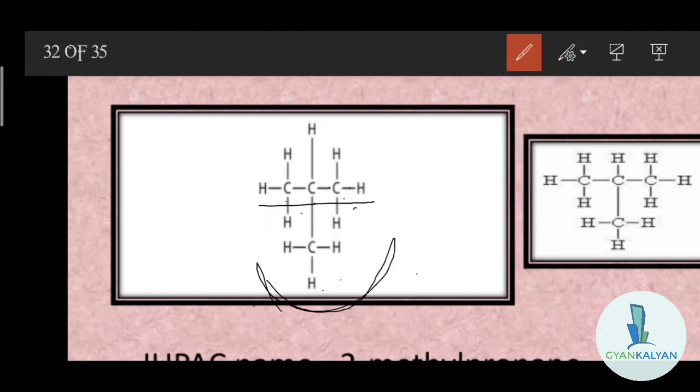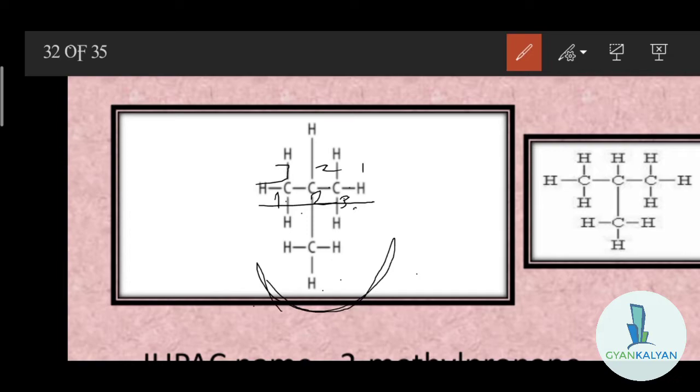Next we will see where the methyl group is attached: the methyl group is attached on the second carbon. As the methyl is present on carbon number 2, the carbons will be named 1, 2, 3. Even if you name the carbons in reverse, the position of the methyl group will be the same.